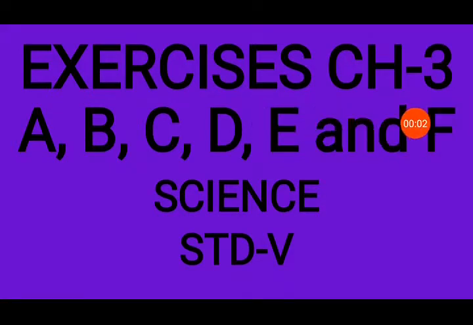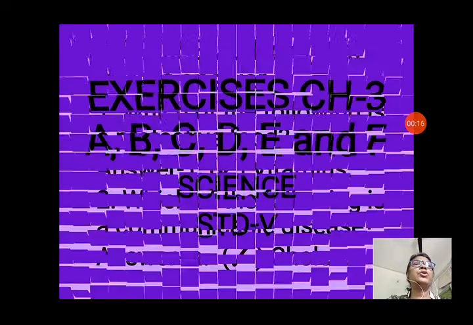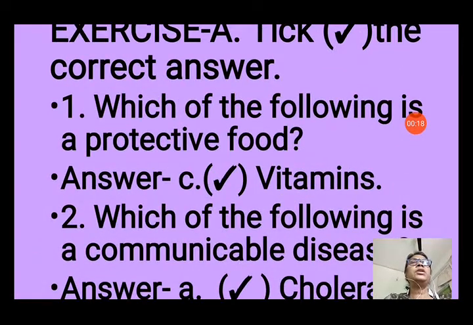Today we will start exercises A, B, C, D, E and F of chapter 3 Food and Health. So let us start with the exercise A. Tick the correct answer. Objective type question. So first exercise A is tick the correct answer.